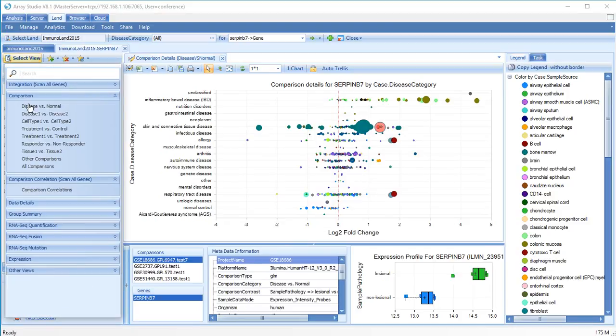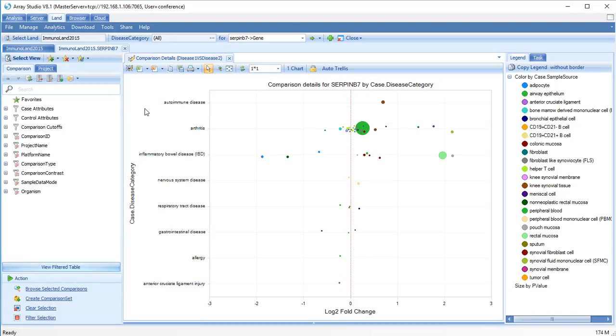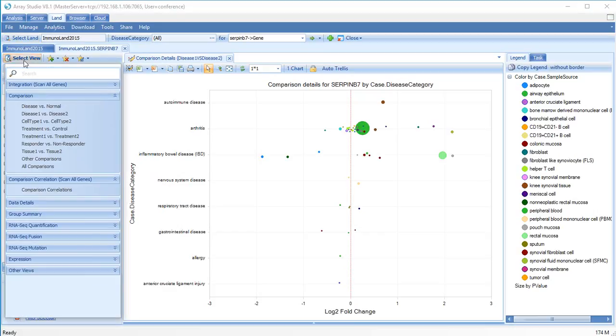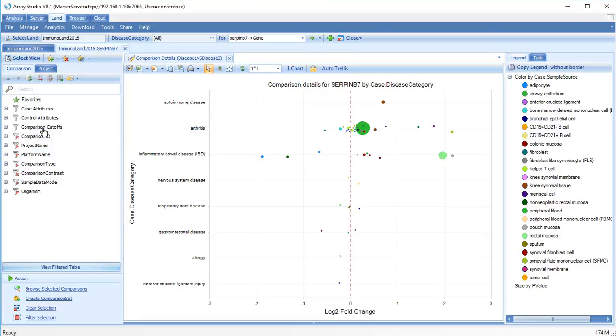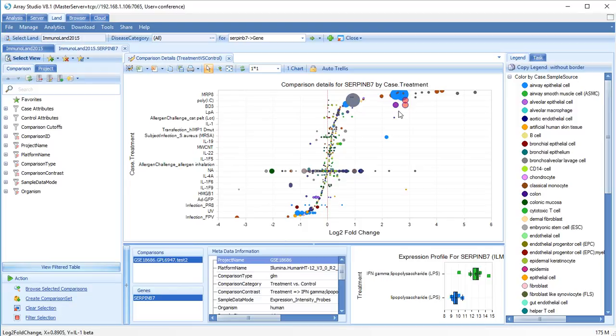The disease 1 versus disease 2 view will only show comparisons between two different disease samples, grouped by disease category. The cell type 1 versus cell type 2 view will show comparisons between cell types. Treatment versus control will show any comparison where a single cell type is being compared in response to a treatment, such as to a drug, cytokine, or allergen. In this study, interferon treatment with LPS increases SERPINB7 expression compared to LPS alone.